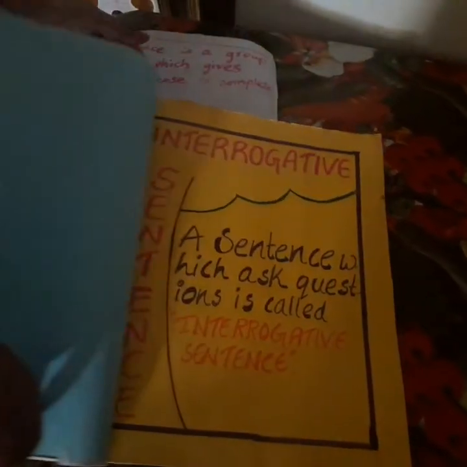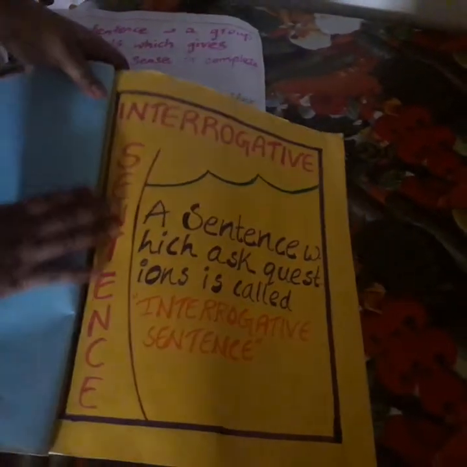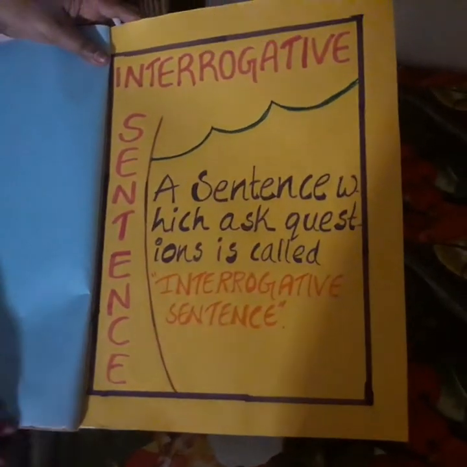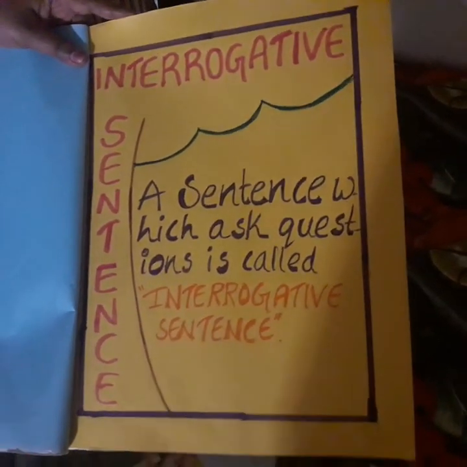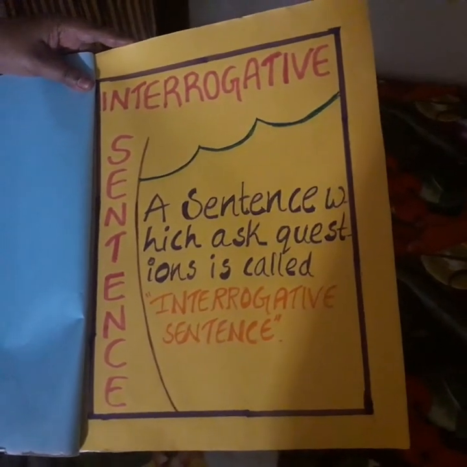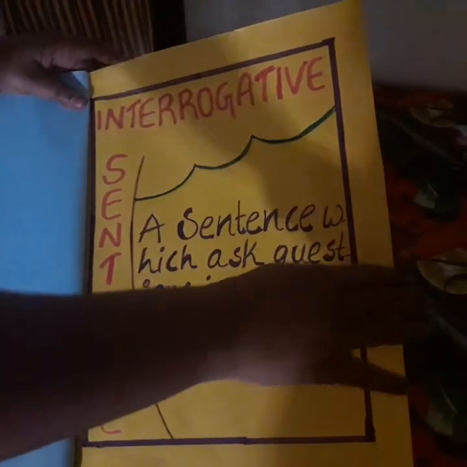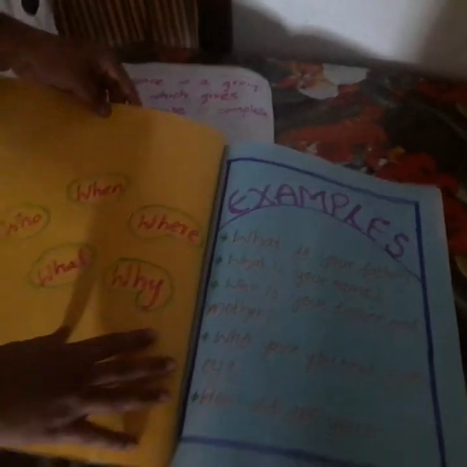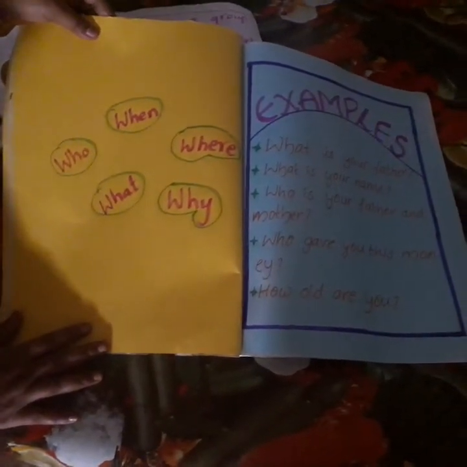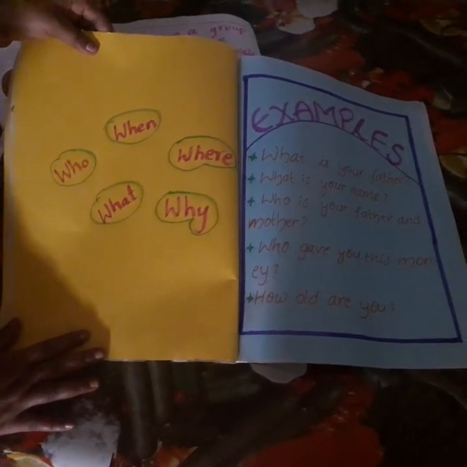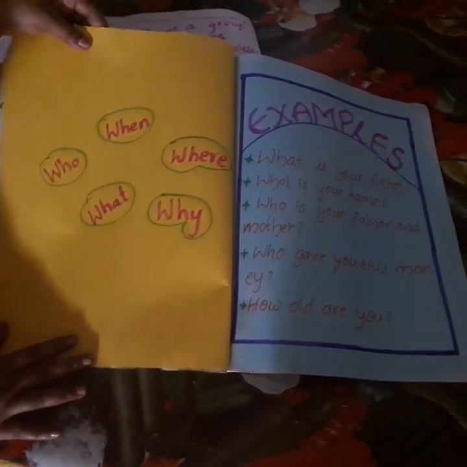And the third one is interrogative sentence. What is an interrogative sentence? An interrogative sentence is nothing but asking questions. When we use a sentence to ask questions, it is known as an interrogative sentence. In an easy way, I have divided this for you. All WH words come for the interrogative questions, and the basic rule is they end with the question mark.